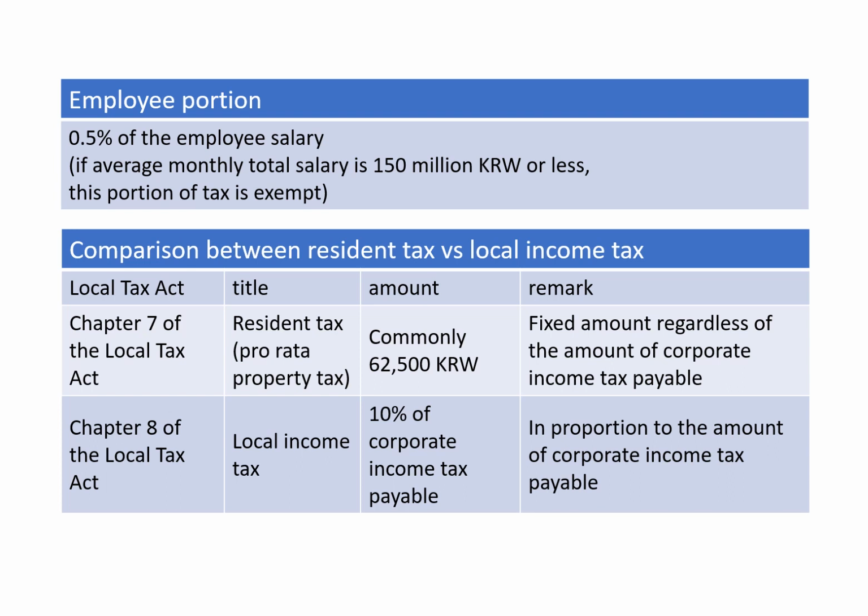And finally, the comparison between resident tax versus local income tax. Resident tax is in Chapter 7 of the Local Tax Act, and the local income tax is in Chapter 8 of the Local Tax Act. Resident tax, as mentioned above, is commonly 62,500 Korean won. This is a fixed amount regardless of the amount of corporate income tax payable. But Chapter 8, the local income tax, is 10% of corporate income tax payable. So this is in proportion to the amount of corporate income tax payable, a 10% surtax.